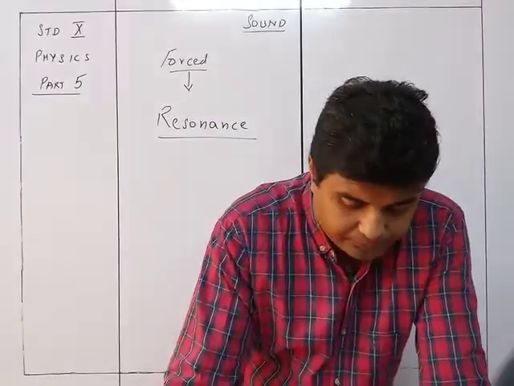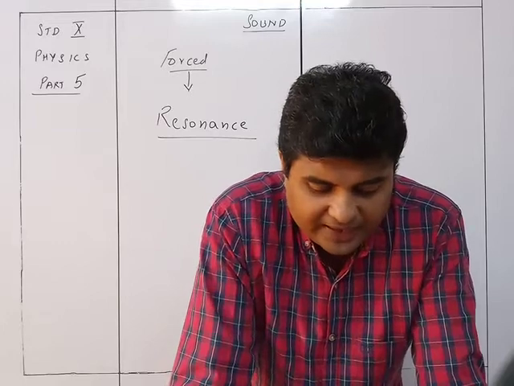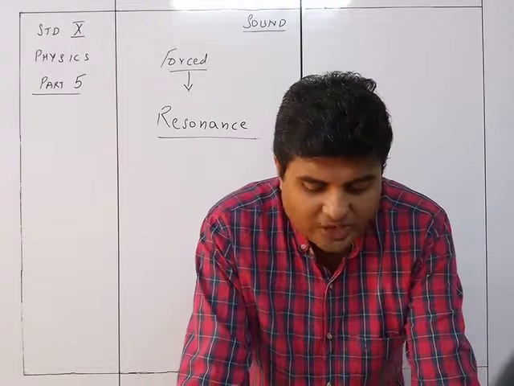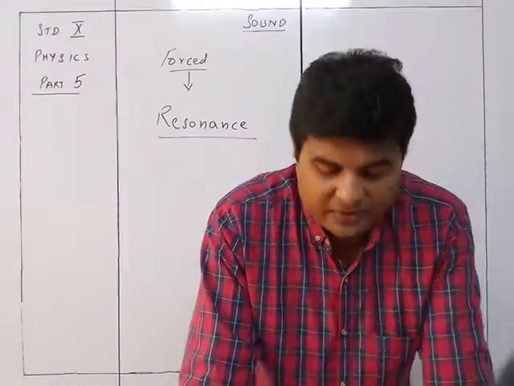So you can see that when a prong of one of the tuning forks, say A, is struck on the rubber pad, it starts vibrating. On putting the tuning fork A on its sound box, we find that the other tuning fork B also starts vibrating and a loud sound is heard.